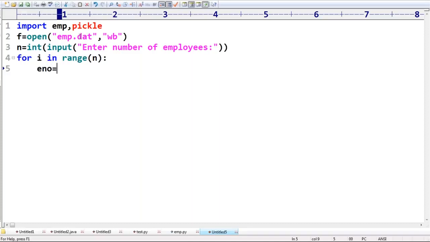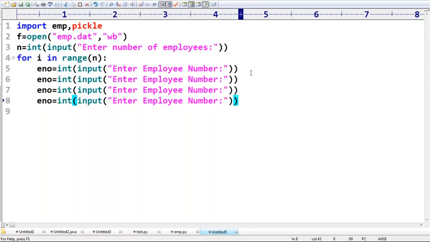Now enum is equal to int of input, enter employee number. I'm reading the data from the keyboard. Observe that, sir. Next, the name is enter employee name, enter employee salary, and so on. For the name, is any typecasting required?